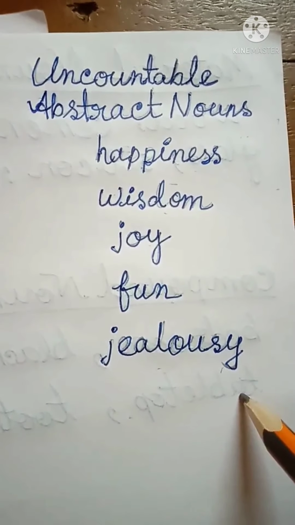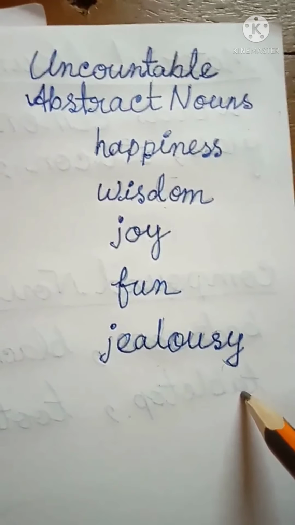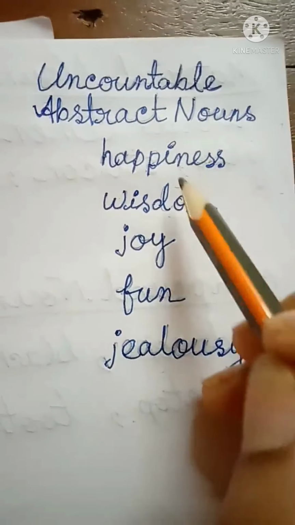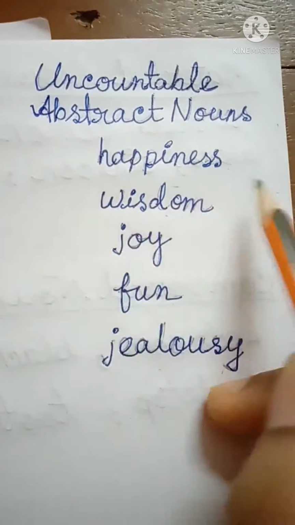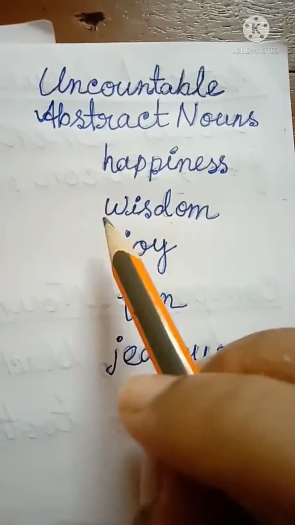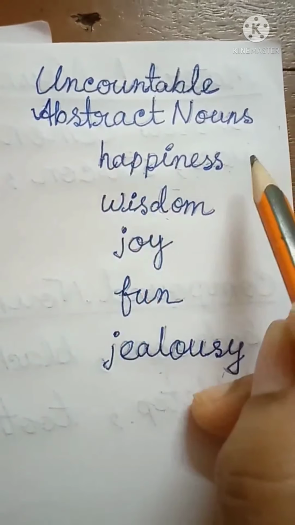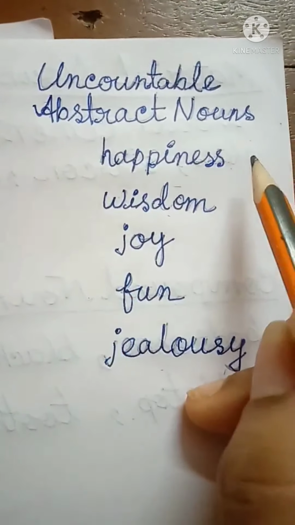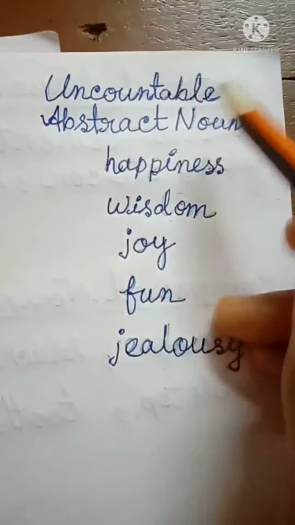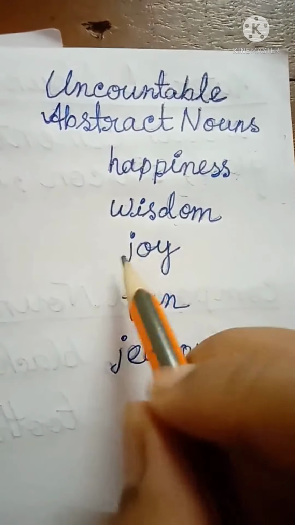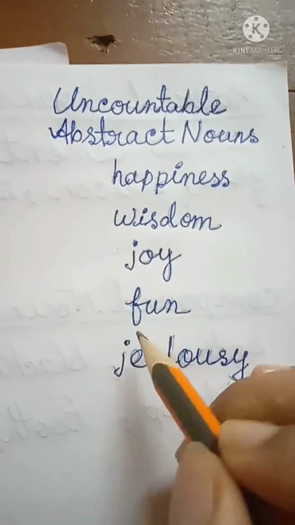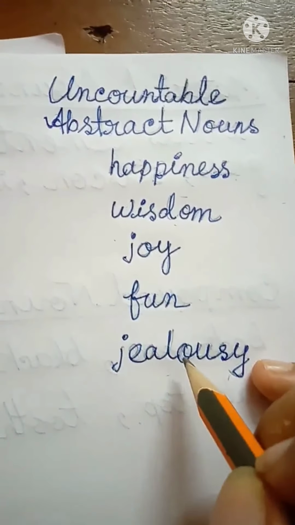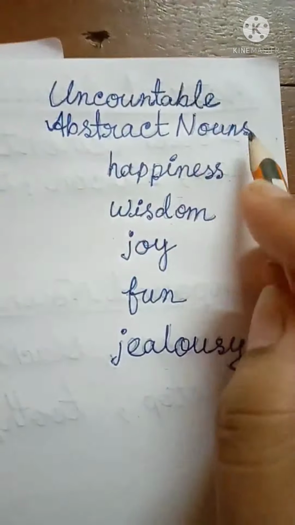Now the question is, why can't they be used in plural sense? Just think student, happiness. We never say many happiness or many wisdom. We don't think of them in terms of many. That's why they are uncountable. Many joy, many fun. We cannot think of them in this way. That's why they are uncountable abstract nouns.